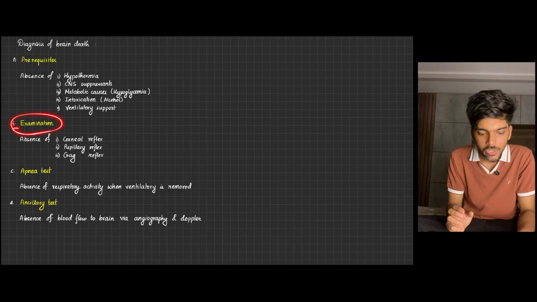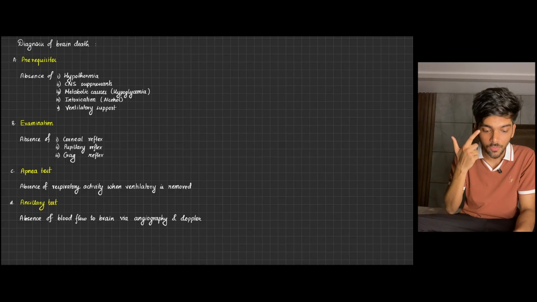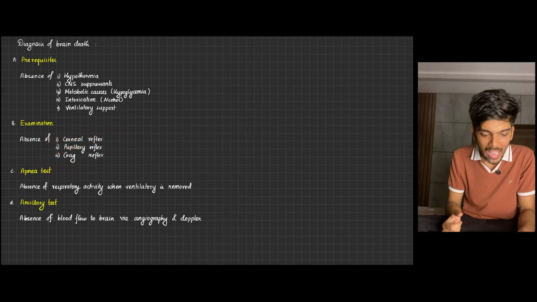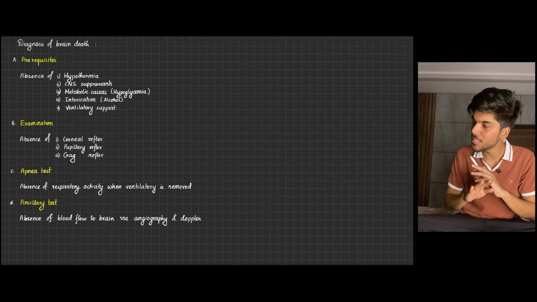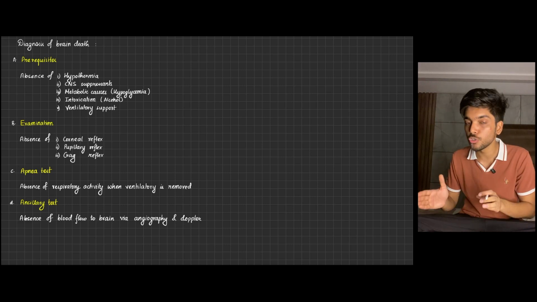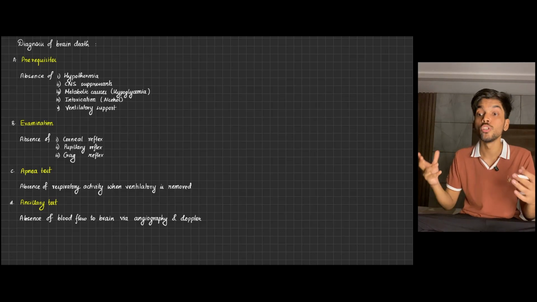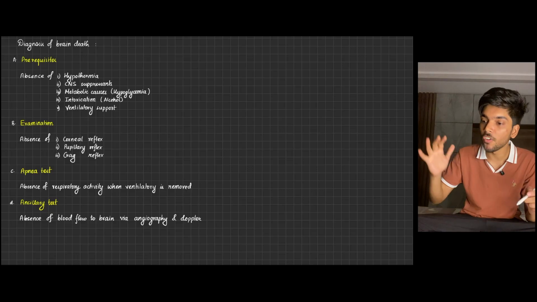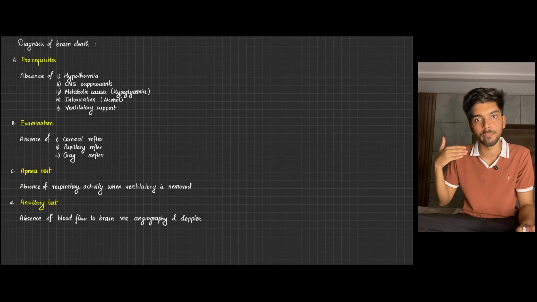Then examination. Since the brainstem is damaged, obviously the reflexes under the control of the brainstem are going to be lost. There is loss of corneal reflex, loss of pupillary reflex, and loss of gag reflex. Apnea test. See, if the person is brain dead, his brainstem is gone, but if he is still attached to a ventilator, he will still be able to breathe. So you want to know whether he is dead or not. So you remove the ventilator and see whether the person stops breathing, whether there is a fall in SpO2 or not. If there is a fall in SpO2, that means the apnea test is positive and he is brain dead.